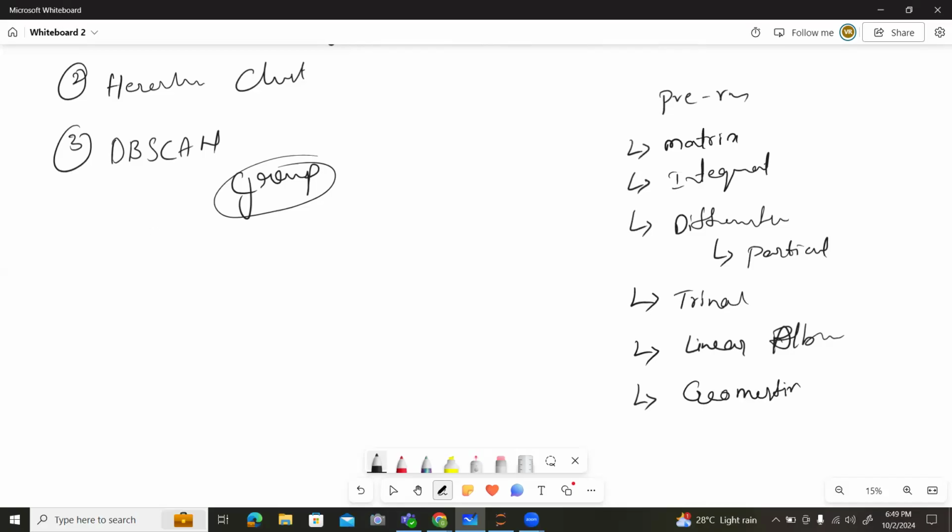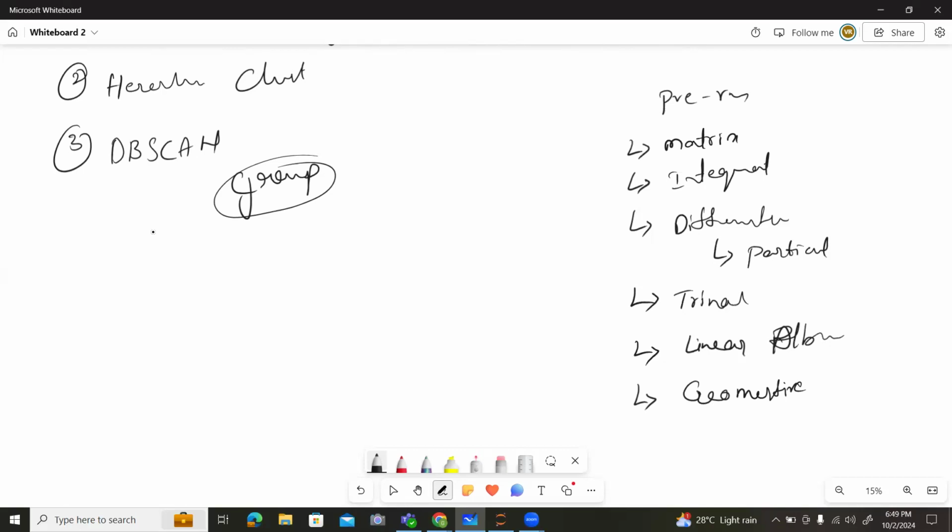These are the prerequisites you need before learning machine learning, data science, or AI. If you want to change your career towards AI, these are important, so note down the points, please. So that's about the machine learning types.